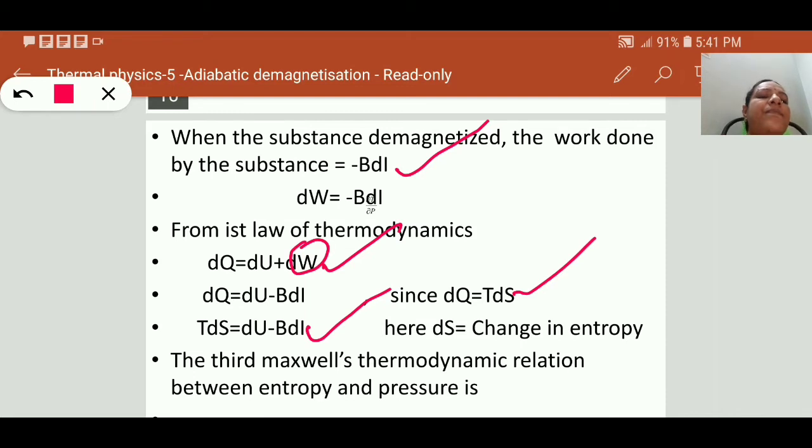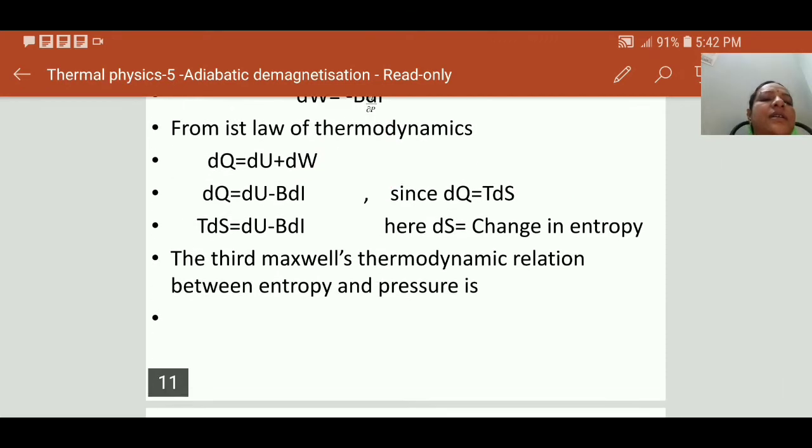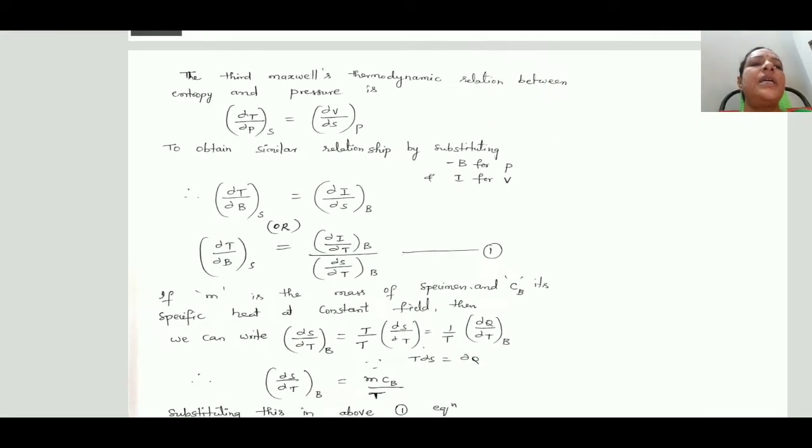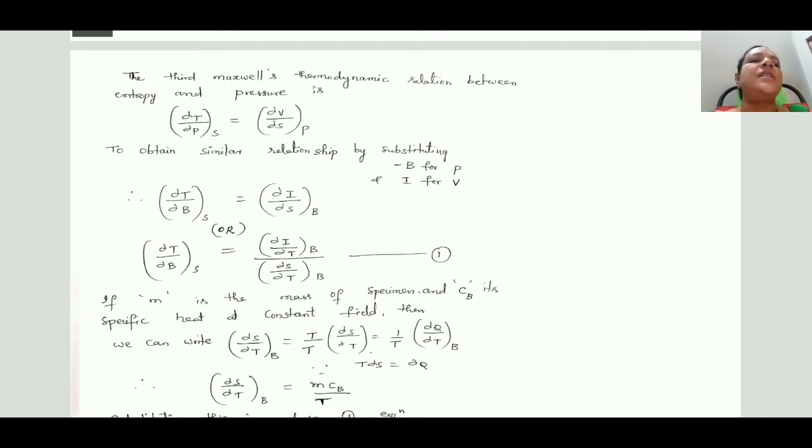Let us take the Maxwell thermodynamic relations. We have 4 equations now. Just use the relation between entropy and pressure. The third Maxwell thermodynamic relation between entropy and pressure is dou T by dou P at constant S is equal to dou V by dou S at constant P.